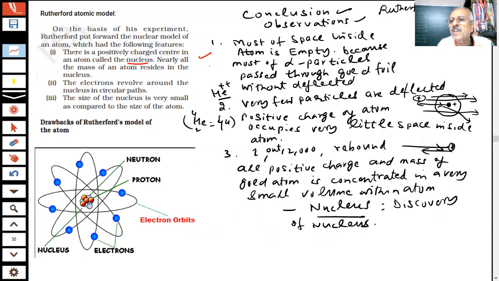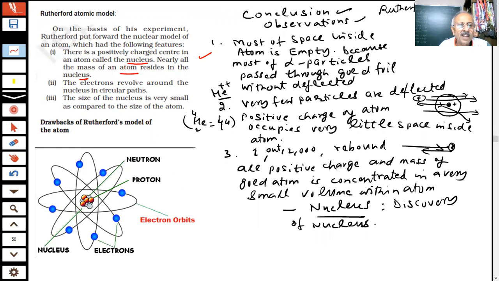Therefore, Thomson model is no longer true. Thomson cannot explain the results and the observations of the Rutherford experiment. Nearly all the mass of atom resides inside the nucleus. Electrons revolve around the nucleus in circular paths, and the size of nucleus is very small as compared to the size of the atom. So most of the space inside the atom is empty. So alpha particles will pass straight through, and therefore Rutherford proposed the following model of the atom, which is called Rutherford atomic model.